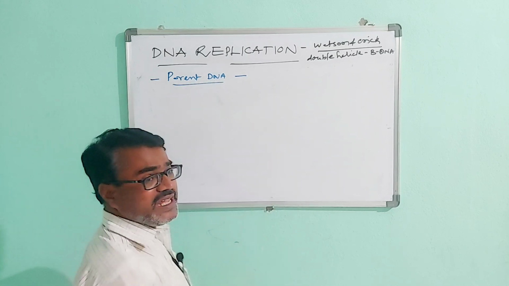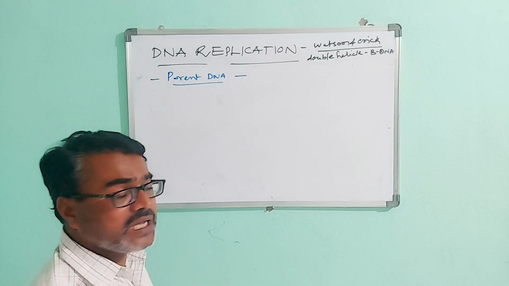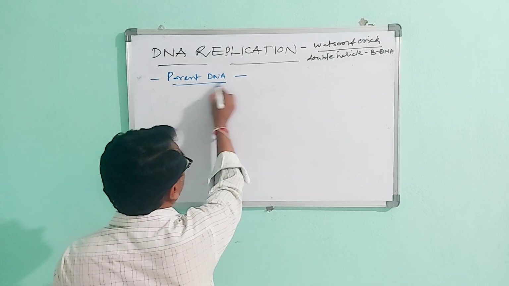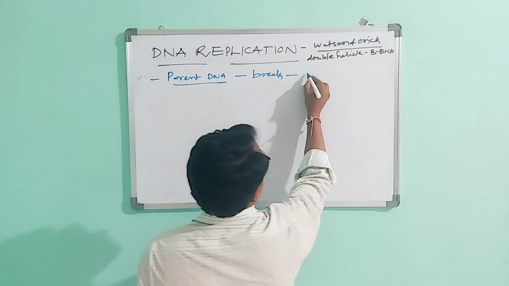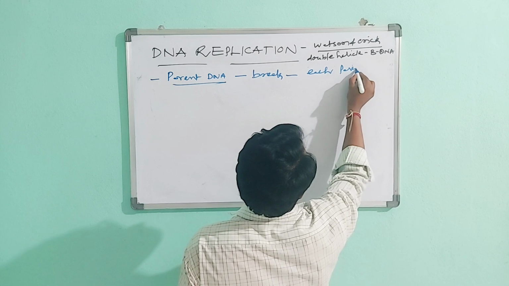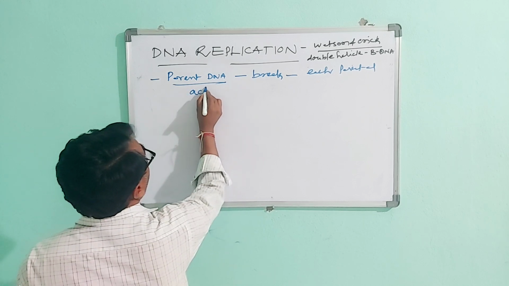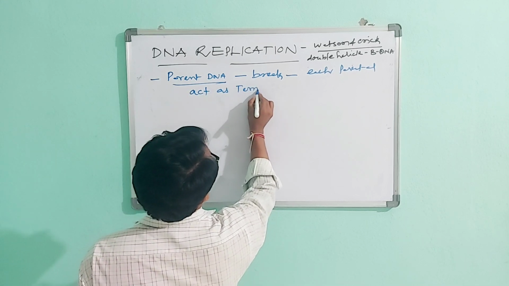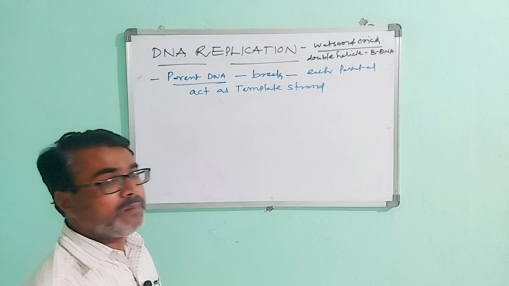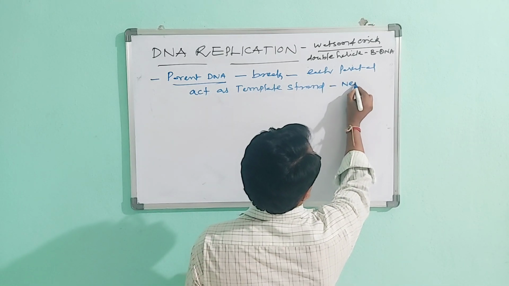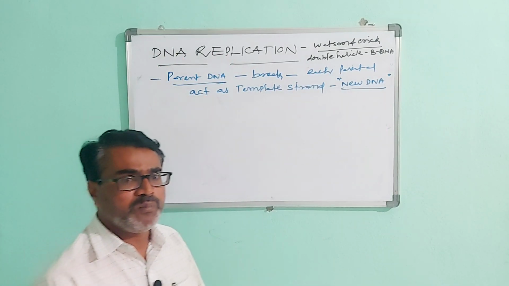Each parental DNA strand acts as a template strand for the synthesis of new DNA. So that is known as DNA replication.